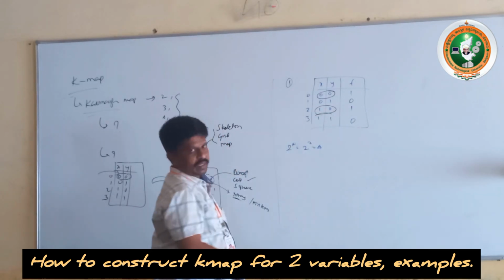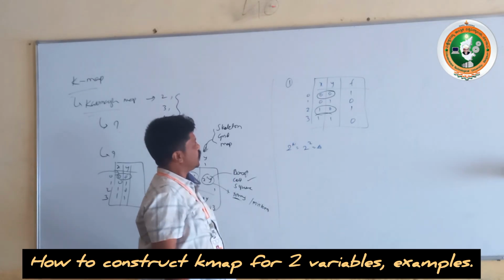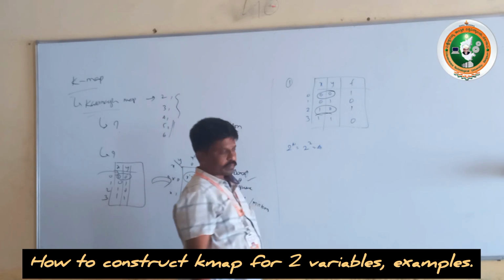What we are solving here is which function has the same.